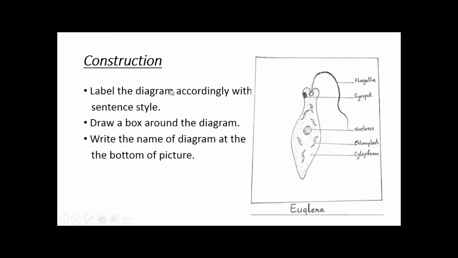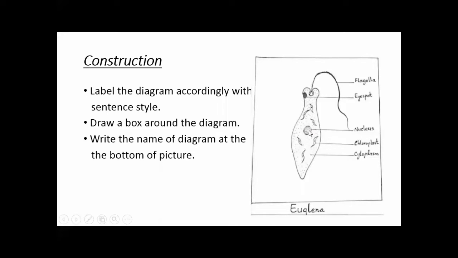Here, now what you will do, you will label the diagram. Label the diagram accordingly with sentence style. What is the sentence style? The first letter should be in capital and other letters in small. First label is the thread-like structure. It is called flagella. The eye spot here is the half circle, semicircle or half circle.